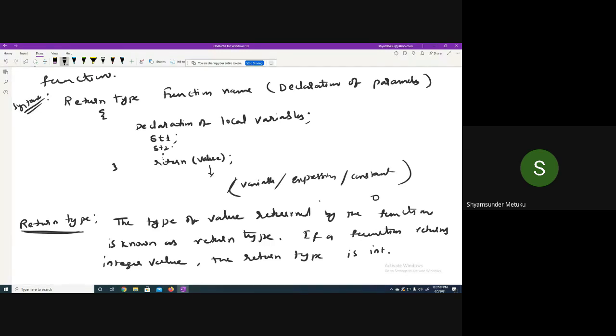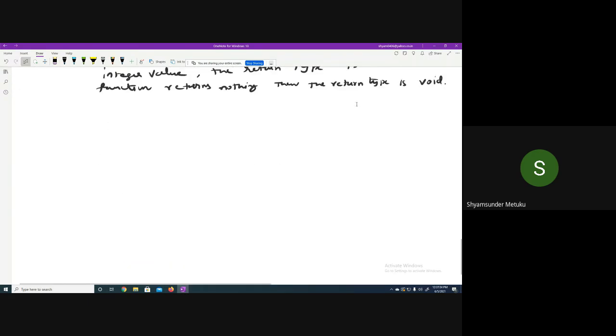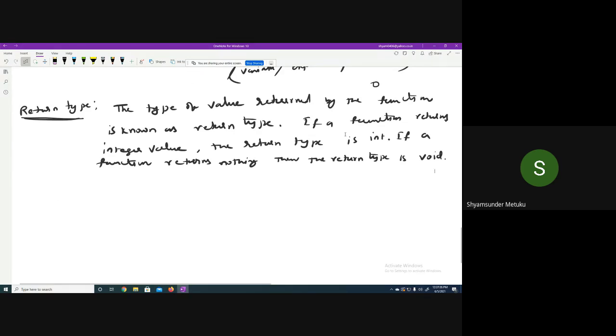If a function returns nothing, then the return type is void. I think somebody asked in the very beginning of the semester, sir, why are you writing void? Why are you writing int, sometimes void, right? Void means we are not expecting any results from the particular function.